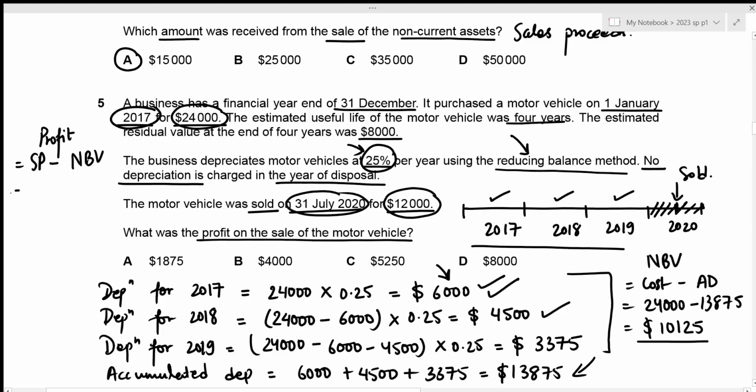So we're given the sales proceeds to be 12,000. Then we just figured out our net book value to be 10,125, which gives our profit on the sale of the motor vehicle to be 1,875. This is our correct answer, and this is given in option A. Now we can move towards question number 6.